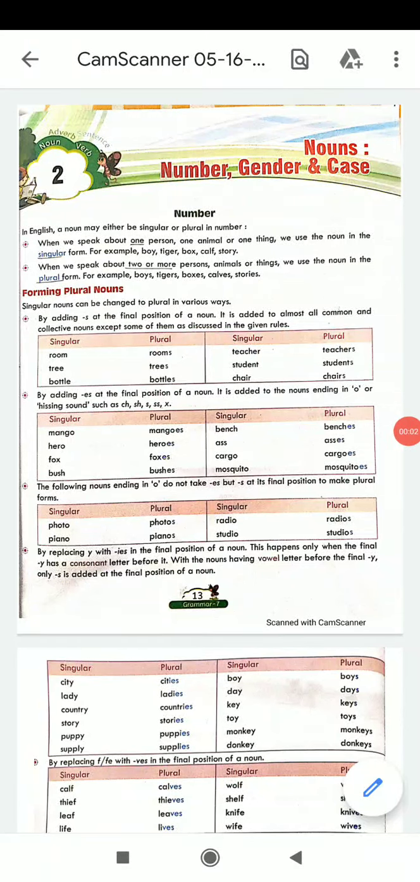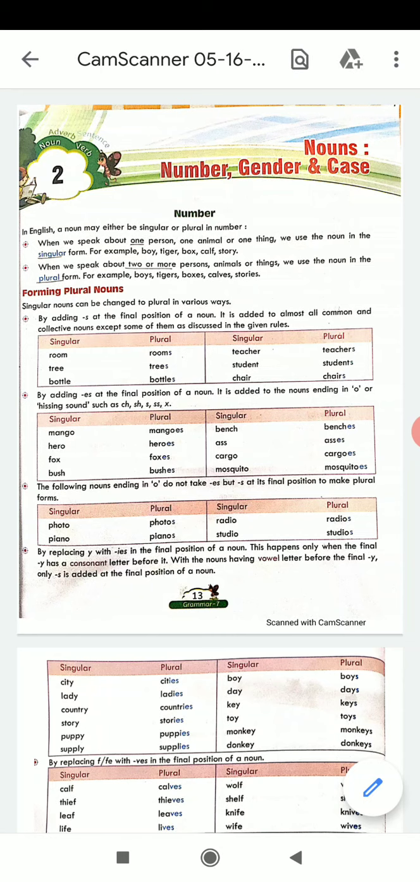Hello students, this is the second chapter of grammar, that is about nouns. We will study specifically about number, that is singular, plural, gender and case. Now the nouns, as you know, when we talk about number, they are singular and plural.